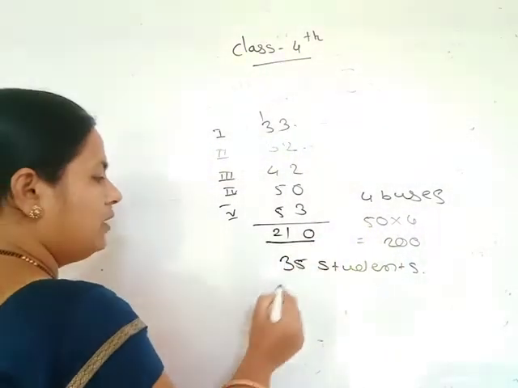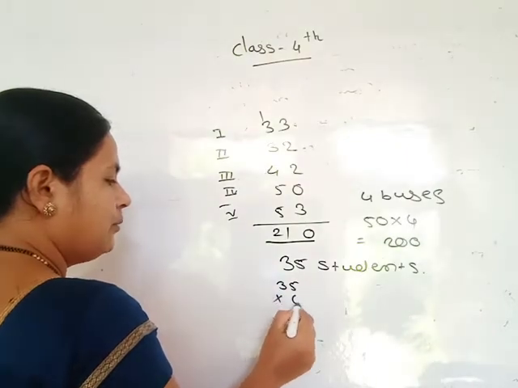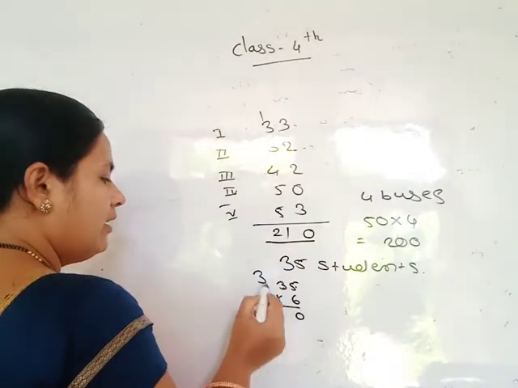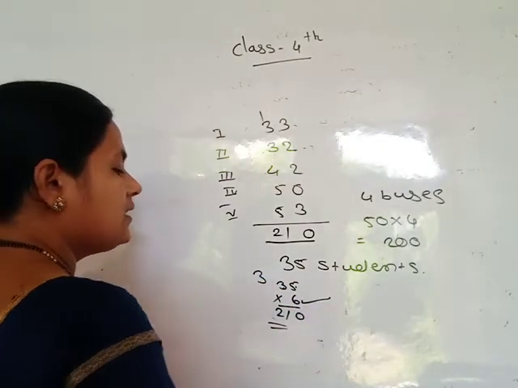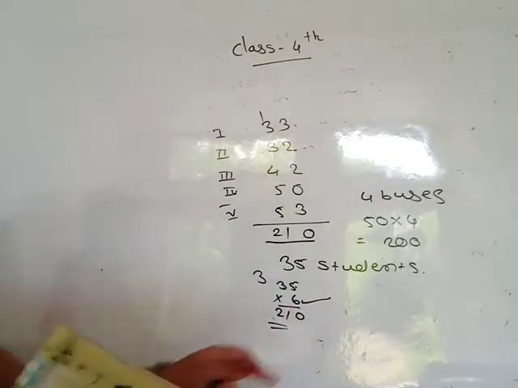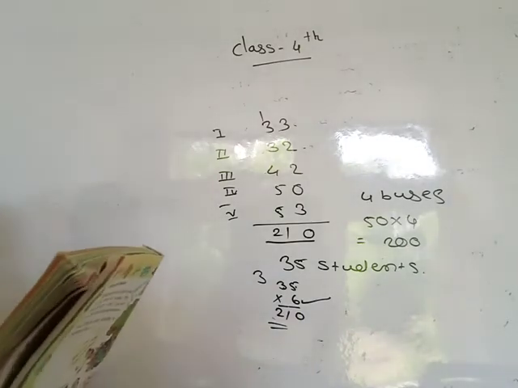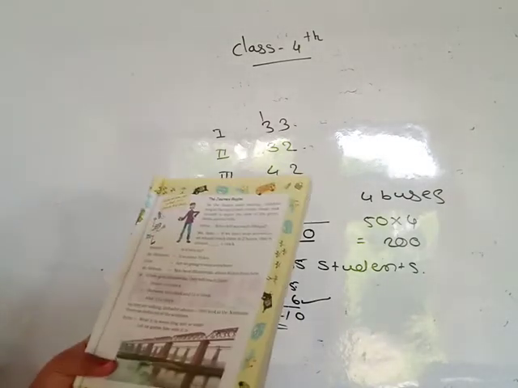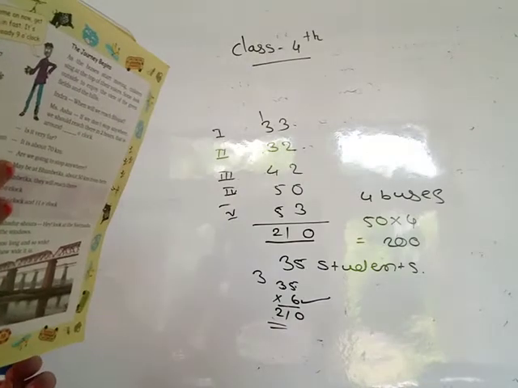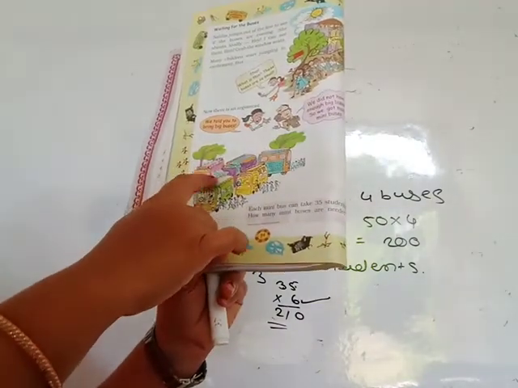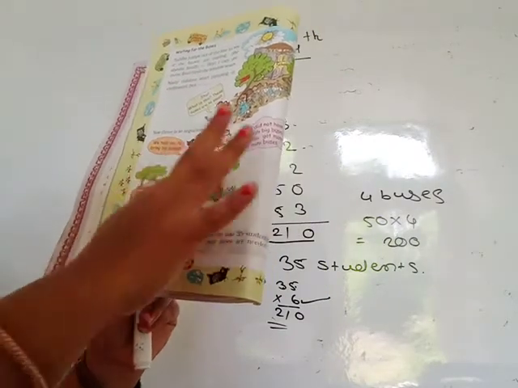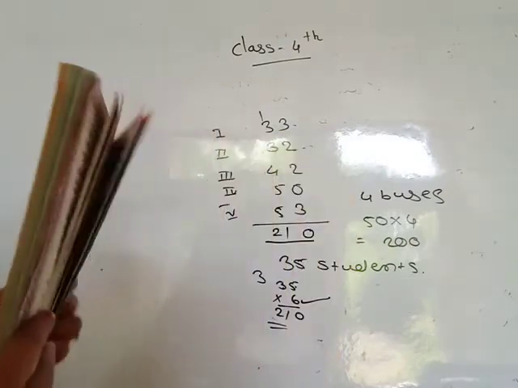Then how many buses do we need? 210 students. Suppose 35 into 6: 6 fives are 30, 0, 3 carry; 6 threes are 18, 18, 19, 20, 21. It means we need 6 mini buses. How many mini buses are needed? 6. "Come on now, get in fast, it's already 9 o'clock." The journey begins as the buses start moving. See here 6 buses, 1, 2, 3, 4, 5, 6, and in one bus 35 students, so total 210 students.